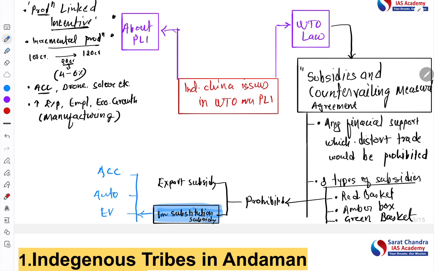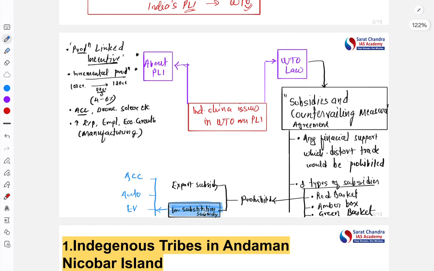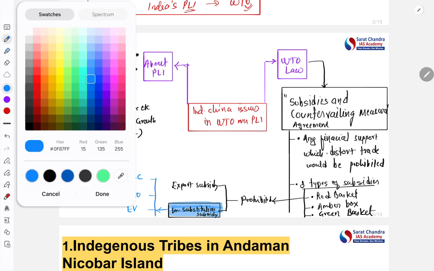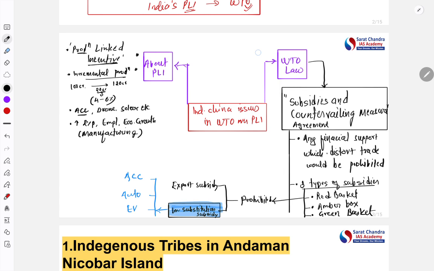These three subsidies under the PLI scheme are being considered as import substitution subsidies, and it is violative of the WTO agreement. China is also claiming there are other laws which are violated by this Indian scheme. Other is the GATT, the General Agreement on Tariffs and Trade, which is also being violated, because under this agreement a country cannot treat the domestic product differently than the foreign product.